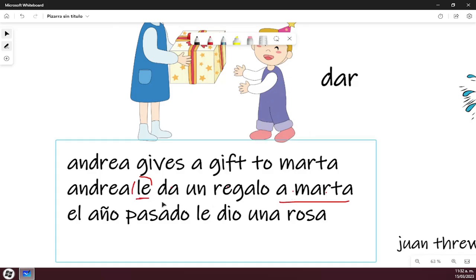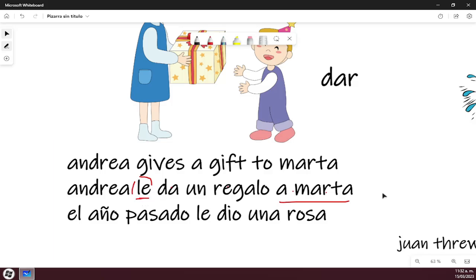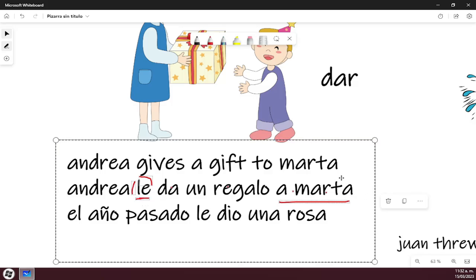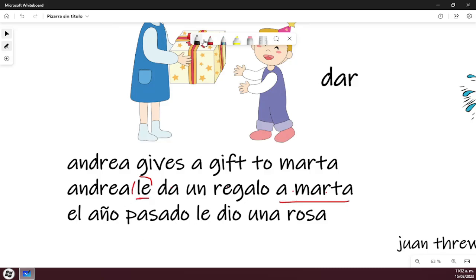"A Marta" because I have to explain this "le". But what about if I want to continue the sentence? Last year, she gave, this is the past tense of the verb dar, a rose. Do I have to put "a Marta" again? No, because I already explained this "le". So I don't have to put "a Marta" again.